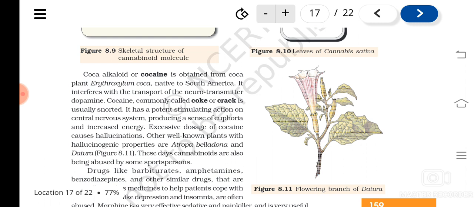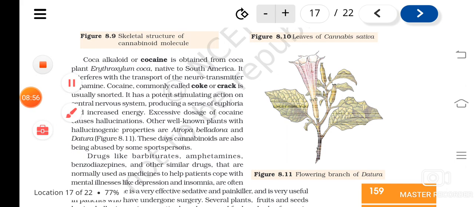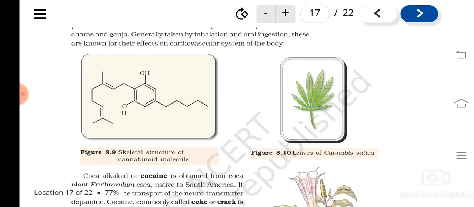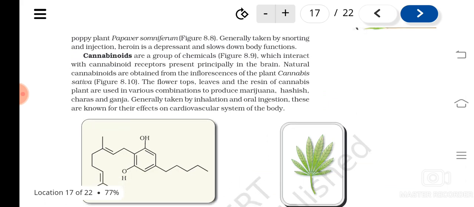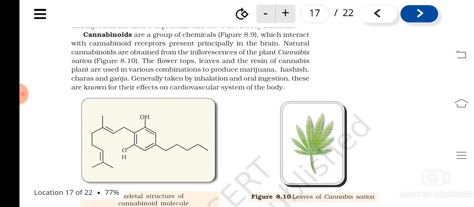It affects by interfering with the transport of neurotransmitter dopamine. Then it causes a sense of euphoria and increased energy, and excess use can cause hallucinations. What other plants have hallucinogenic properties? Atropa belladonna and Datura. And cannabinoids, which we have studied, are obtained mainly from Cannabis sativa.